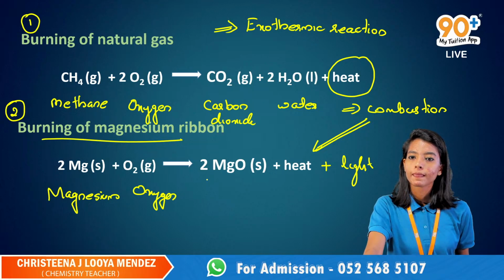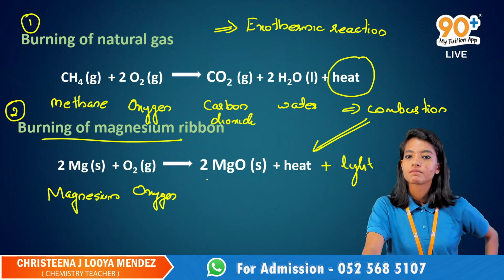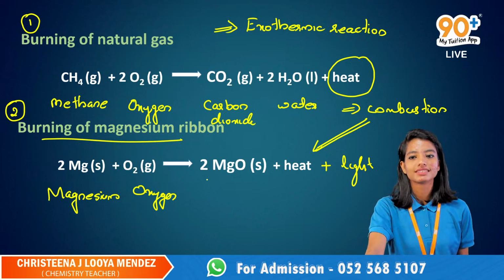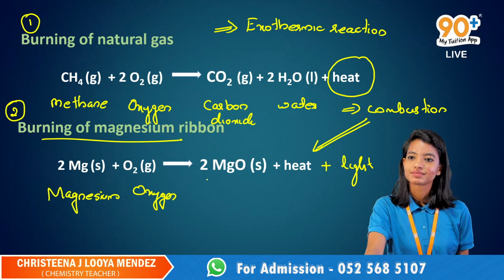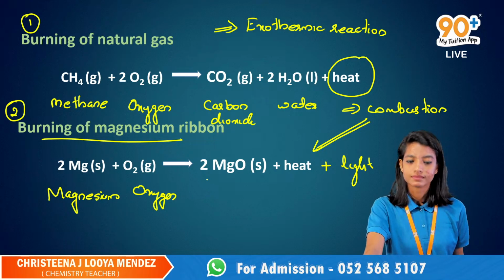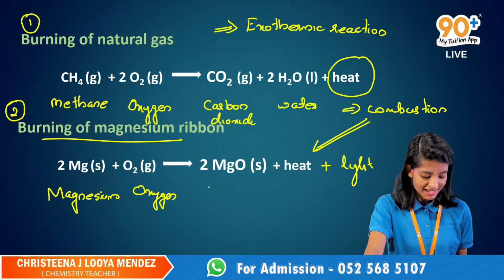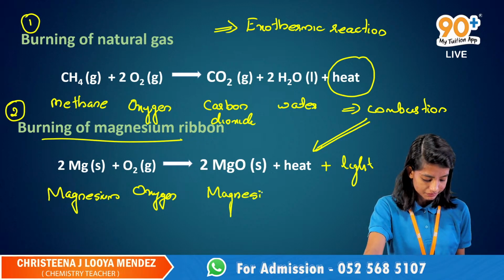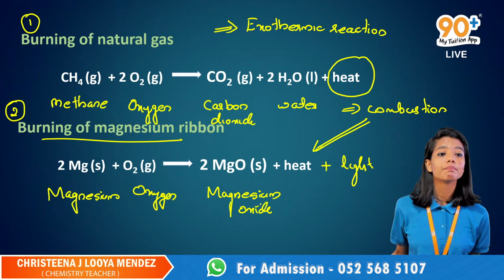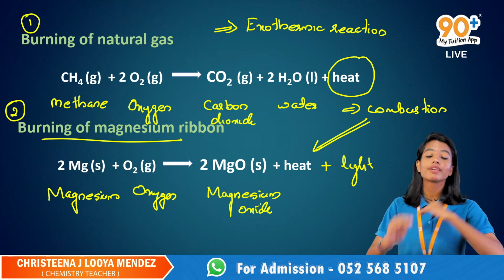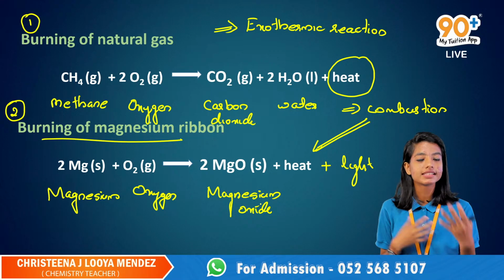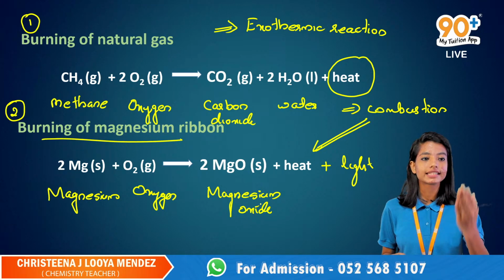Okay, then we'll ask Muhammad Ishan, how is light also formed? I'll show that, okay? Ma'am, the MgO, magnesium oxide. Very good, it is magnesium oxide. It is nothing but magnesium oxide. Magnesium reacts with oxygen to give magnesium oxide and heat. If heat energy is liberating, I can call that an exothermic reaction.